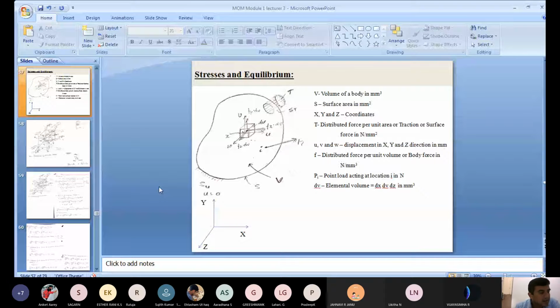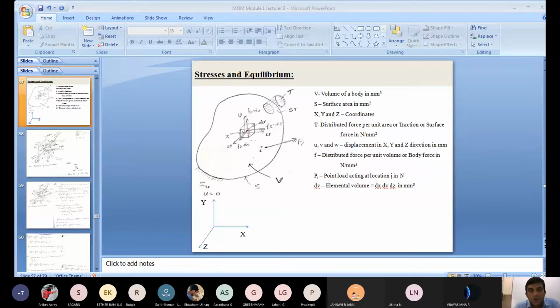That is linear elasticity, the first topic in the first module actually. I did not cover this initially because first you should know some basic things: what we mean by stress and strain, the types of stress and strain, the relation between stress and strain, how to draw the stress-strain diagram, and also the notation.